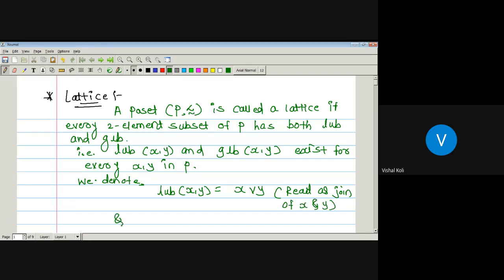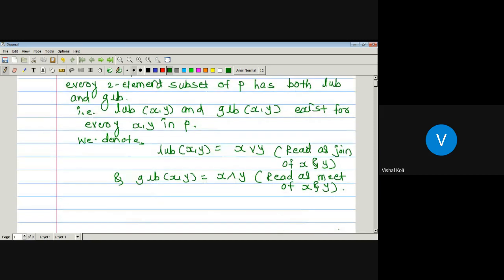And the greatest lower bound of any two elements x, y can be written as x with this symbol y, and it can be read as the meet of x and y. They are the same as our union and intersection. This symbol is nothing but the join, and this one is nothing but the meet. So the least upper bound of x, y is nothing but the join of x and y, or x join y, and the GLB of x, y is nothing but the meet of x and y.